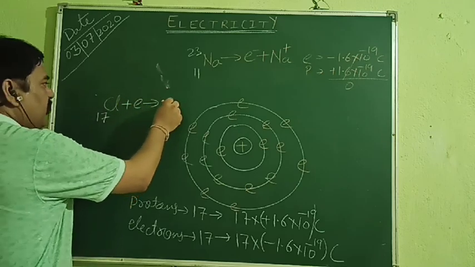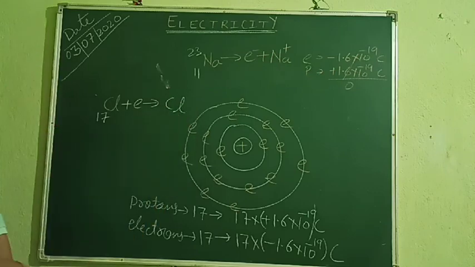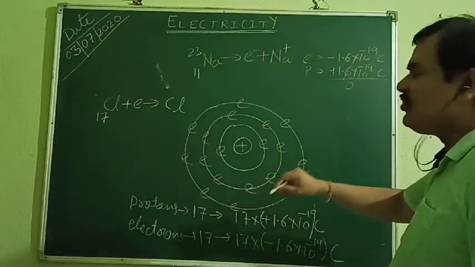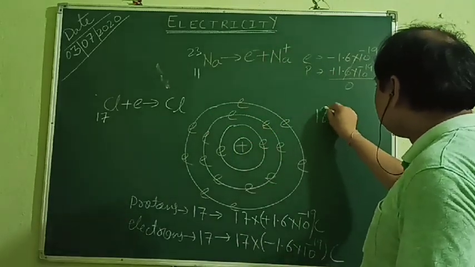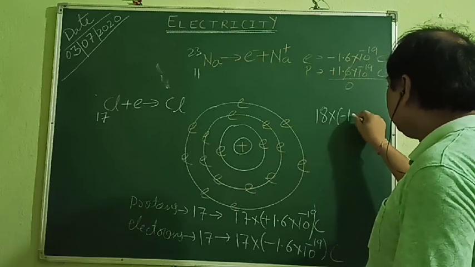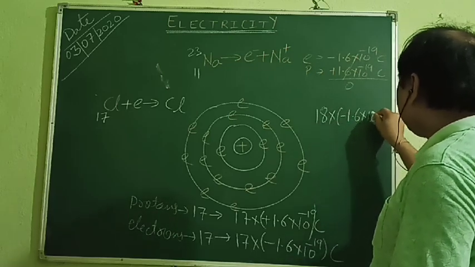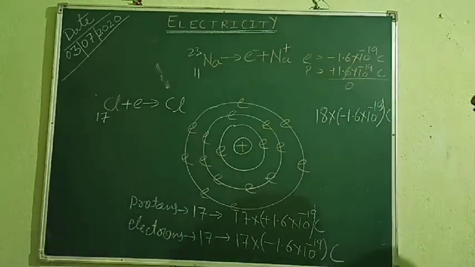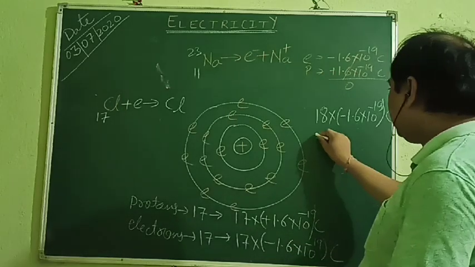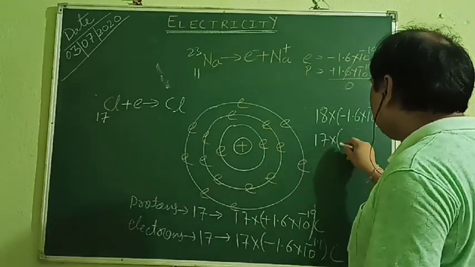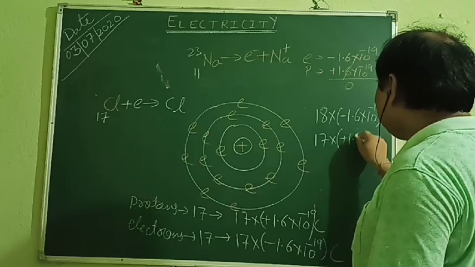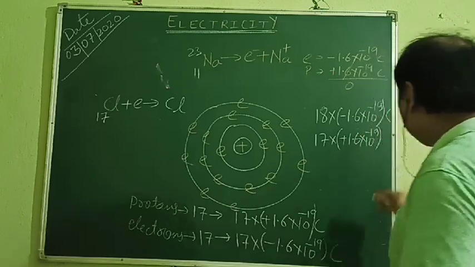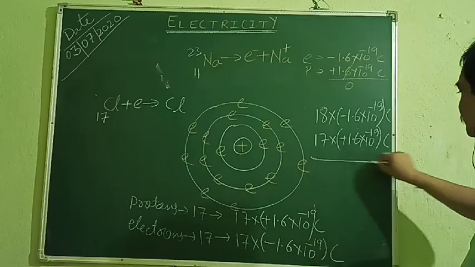So once it is absorbing, what will happen? How many electrons will it have? Obviously it will have 18 electrons. So what is the total negative charge on it? It has a charge of 18 into minus 1.6 into 10 to the power minus 19 coulomb. What is the positive charge due to protons? It is 17, because the number of protons remains the same, into plus 1.6 into 10 to the power minus 19 coulomb. If you add them, what do you get?